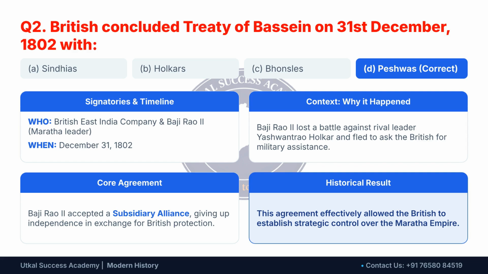The Treaty of Bassein, concluded on December 31, 1802, was signed between the British East India Company and Baji Rao II, the Maratha leader. This happened after Baji Rao II lost a battle and sought British military aid.